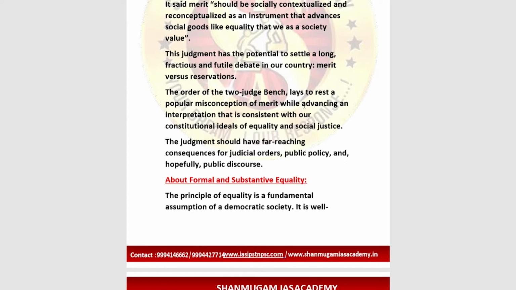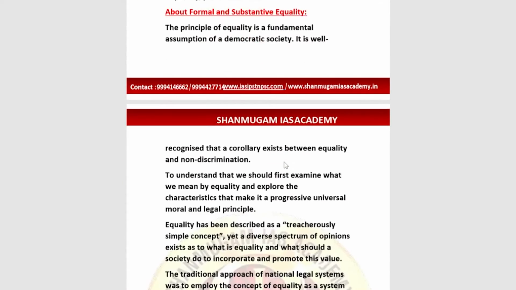And in this topic we are going to study the fundamental rights and the constitutional amendments, which are very important from the prelims point of view. Just note down those points when I discuss them. So what is formal and substantive equality here? The principle of equality is a fundamental assumption of a democratic society. This is the principle of equality which comes under Article 14, and it is well recognized that a corollary exists between equality and non-discrimination.